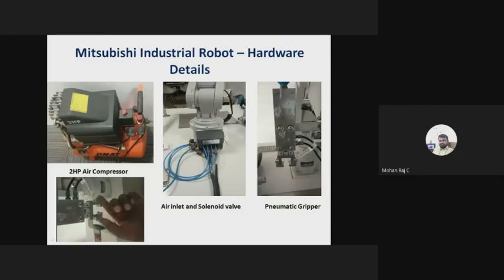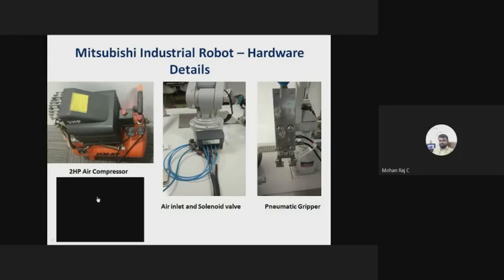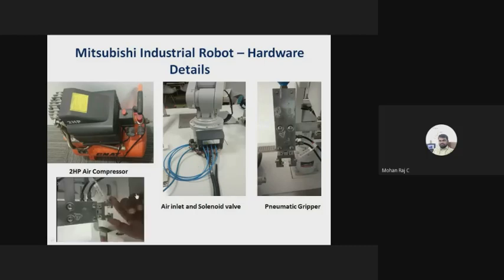There are two airflows, right? There are two air pipes. If the air is flowing through the first pipe, then the pneumatic will open, the gripper will open. When the air is flowing through the second pipe or second hose, then the gripper will be closed, right? So based on the pneumatic air supply, the gripper will be opened or it will be closed.